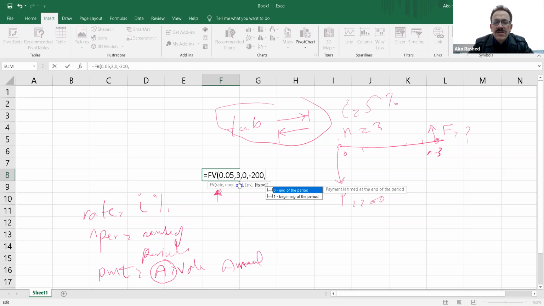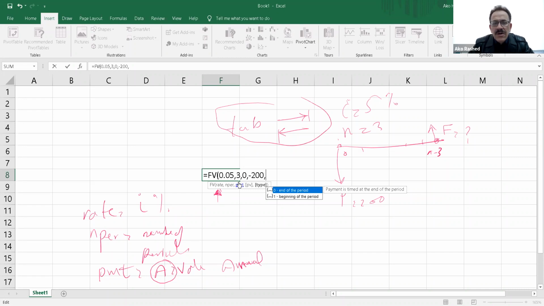Sometimes they say $200 now will make you $231, so $31 is the benefit of that investment. Do you want the $31 in the beginning and take the $200 later on, or do you want the $231 as a lump sum at the end?